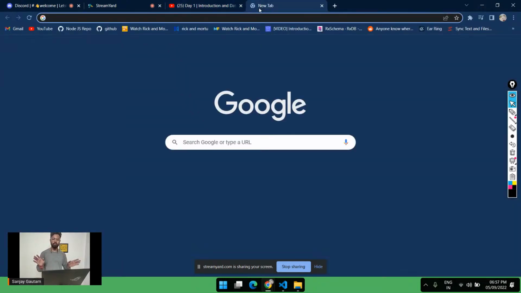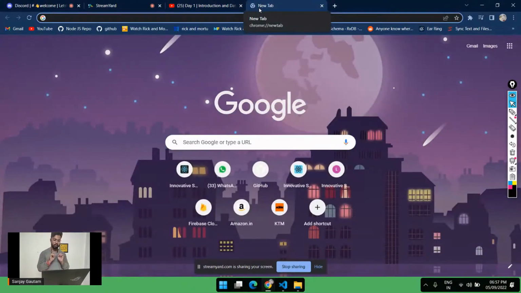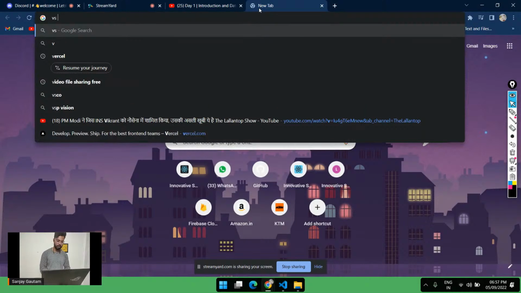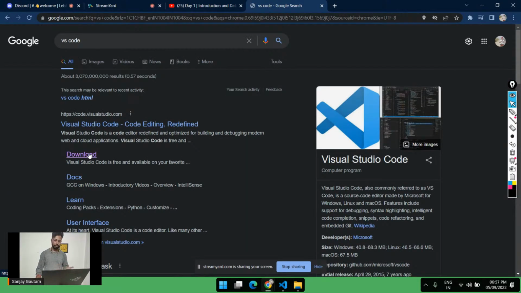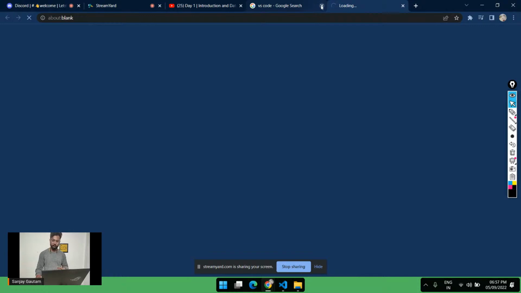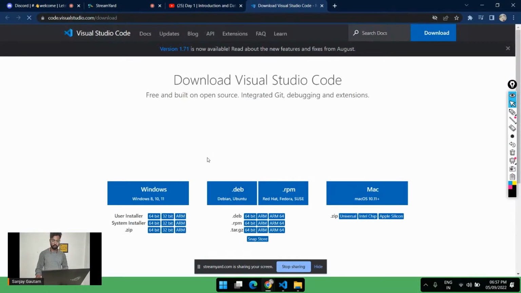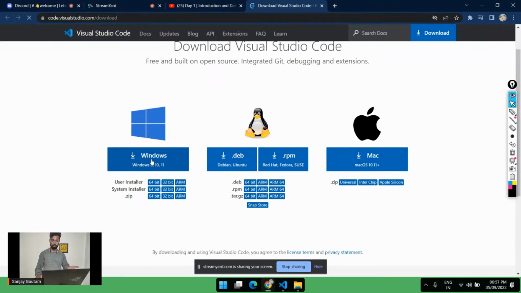By the way, if somebody out there hasn't heard about VS Code, just go to Google and type VS Code and press enter. It's just a software. Go to download and download it for your operating system. We have it for Windows, Apple, and also for some cool guys who are using Linux. Just download it for Windows, and after that, all you have to do is click next and it will be installed for you. VS Code is very easy to install.